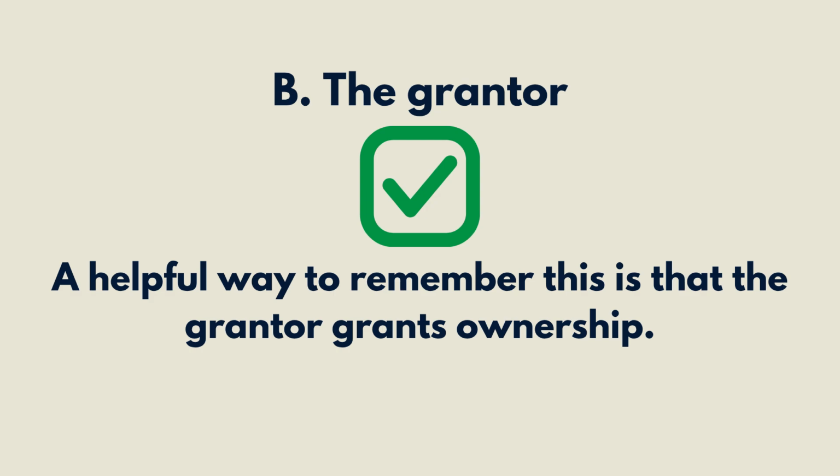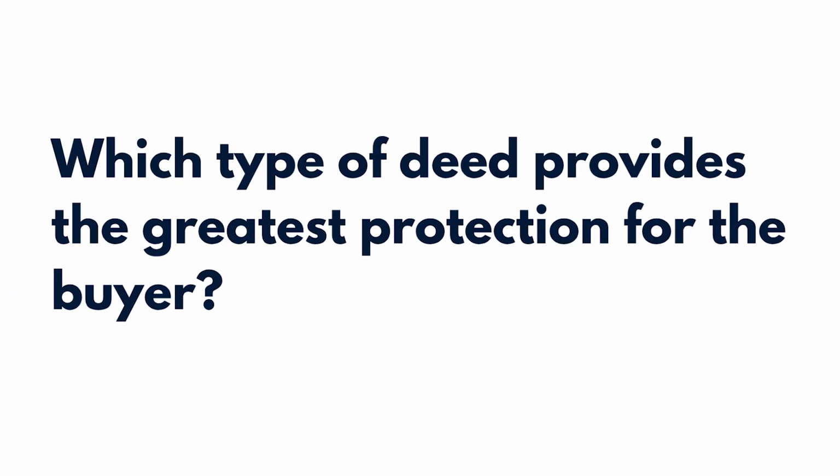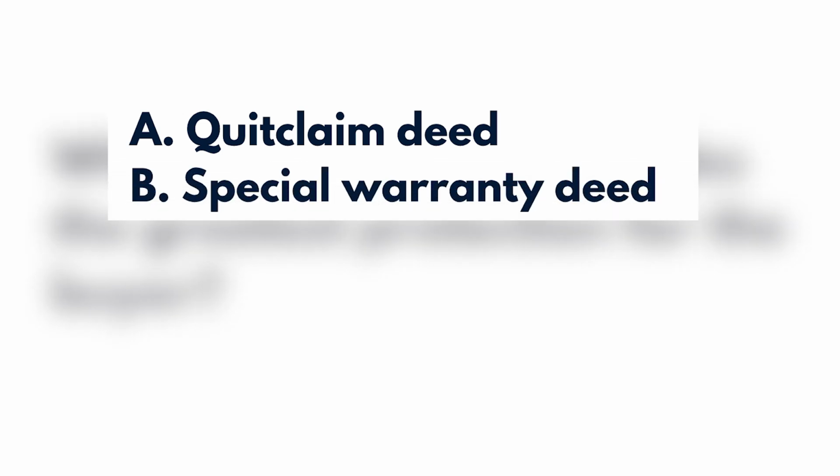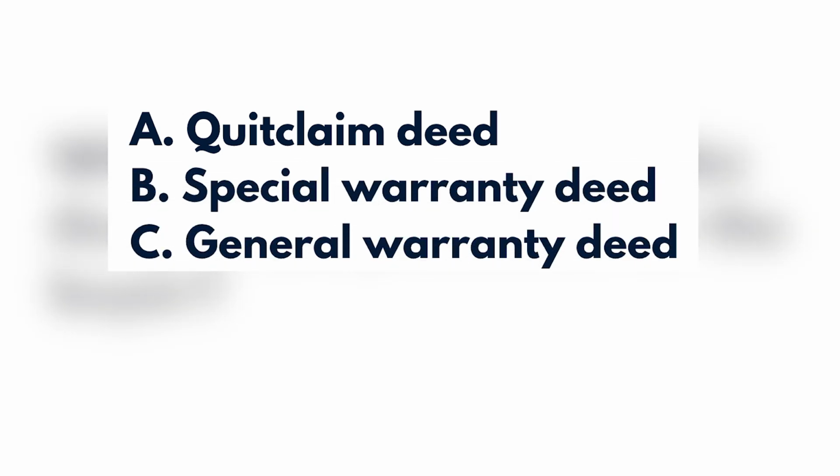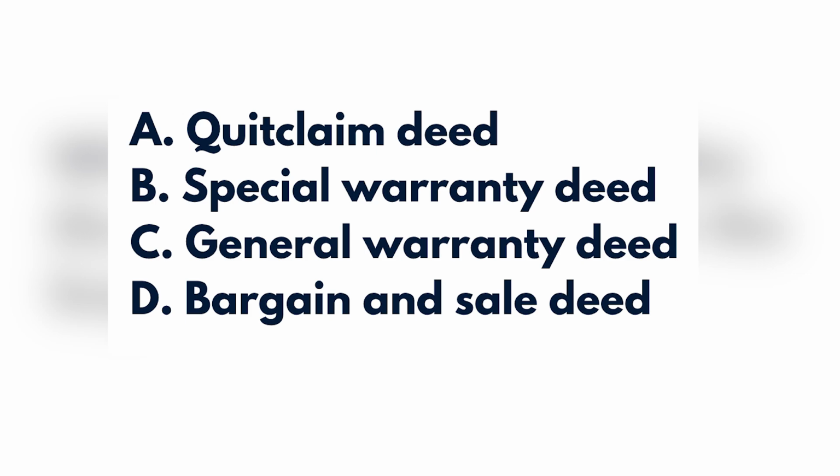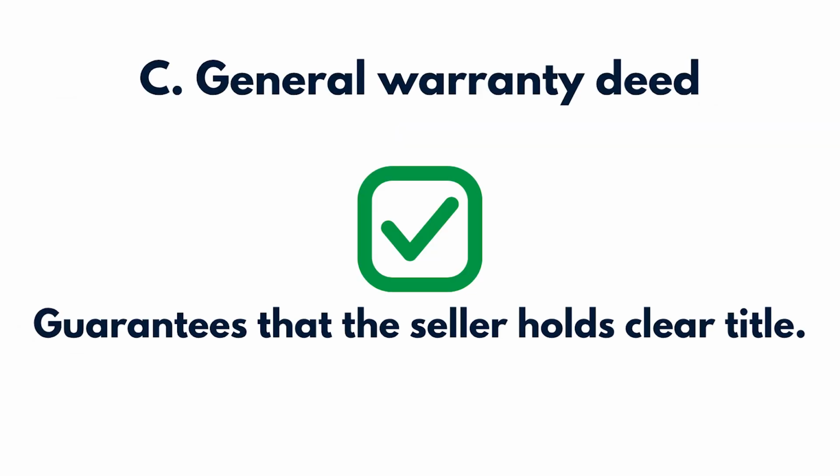Let's try another question. Question 2. Which type of deed provides the greatest protection for the buyer? A. Quitclaim deed. B. Special warranty deed. C. General warranty deed. D. Bargain and sale deed. The correct answer is C.